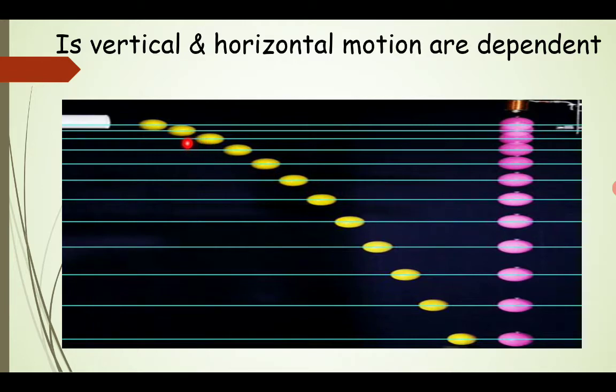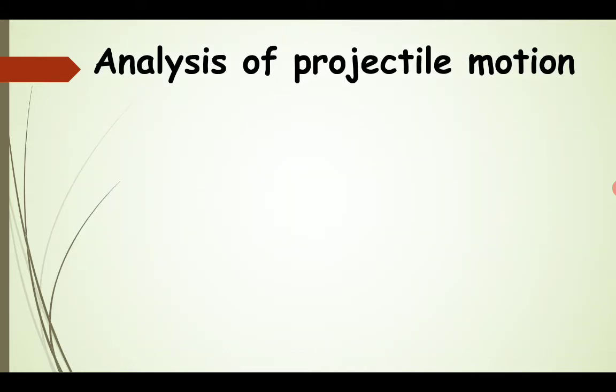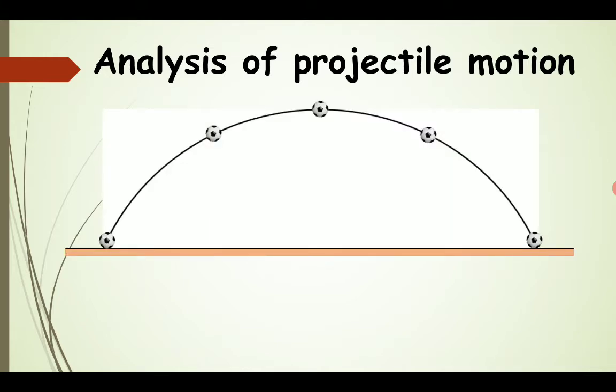So if the ball is moving horizontally, simultaneously it is moving vertically downward also, so it is not affecting the vertical path taken by the projectile. We can see in our next figure a projectile, that is a ball, moving from this position to this position, and in this manner the ball is moving horizontally as well as vertically.